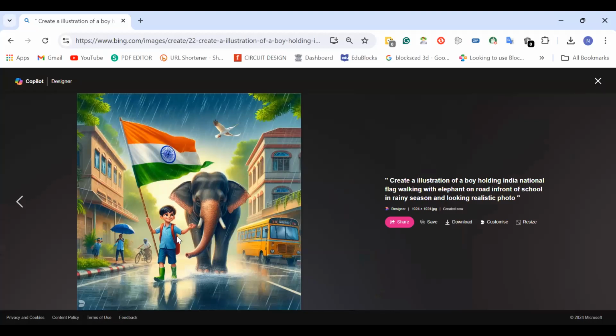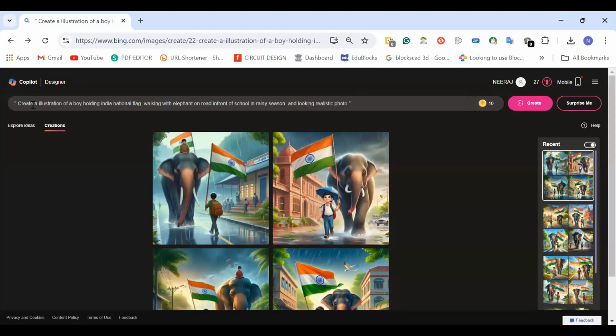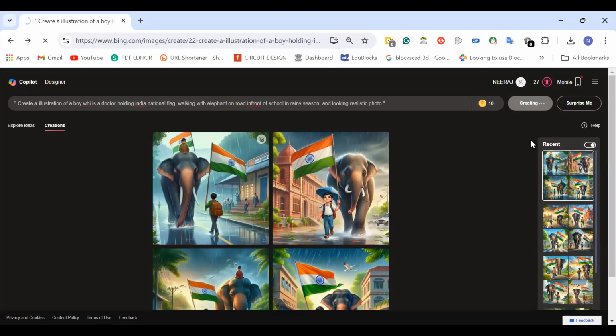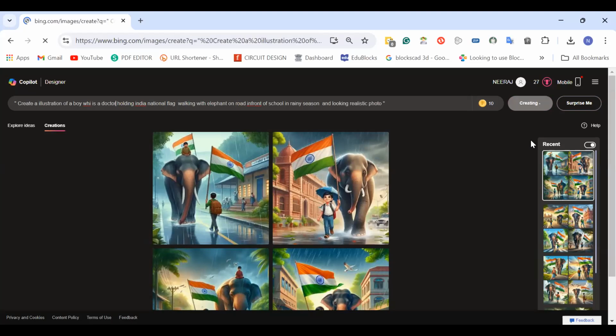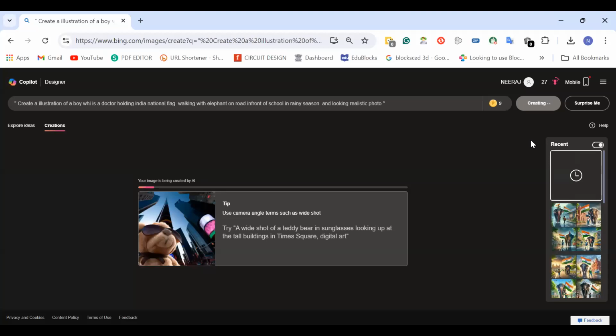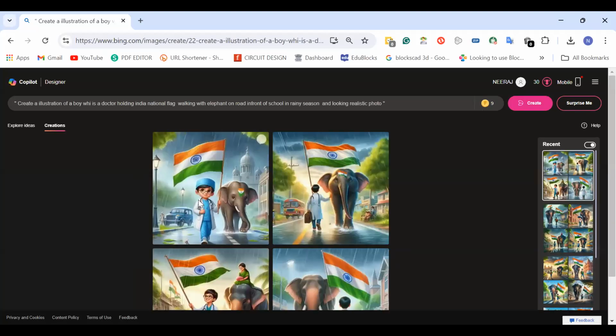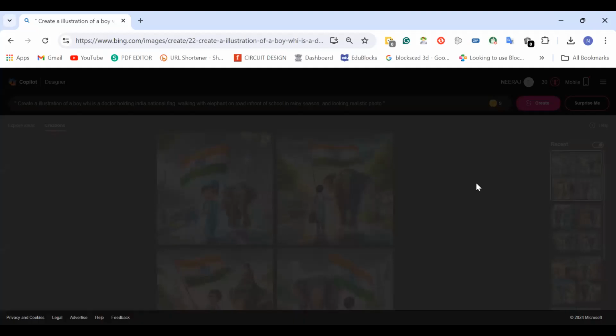Even you can also generate such images. Let's suppose this boy is a doctor, for example. So create an illustration of a boy who is a doctor holding Indian flag. This is what I am doing, changing the prompt one by one. Now let's wait for the results. If you are a content creator, if you have a YouTube channel and you are preparing content, this kind of thing you can also use for your content and your projects.